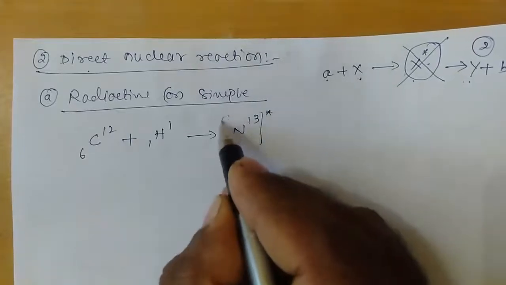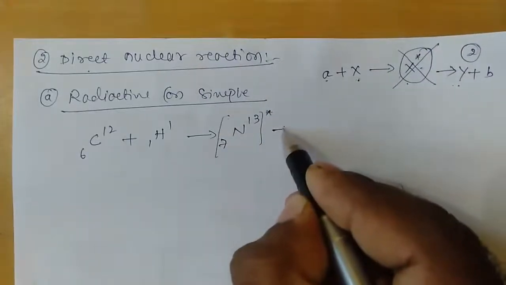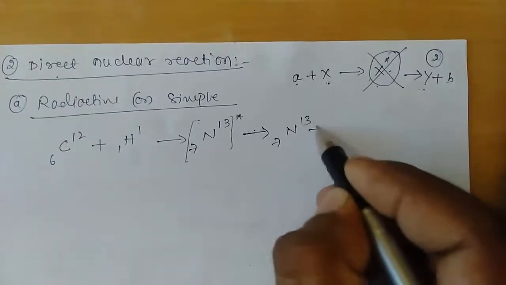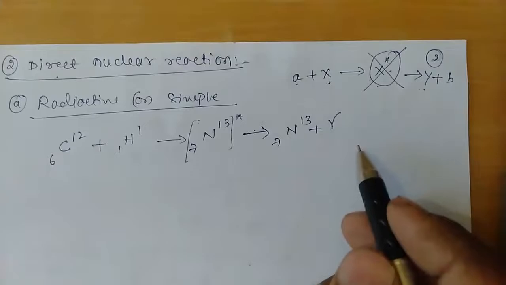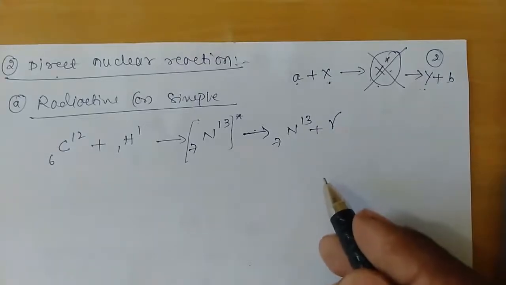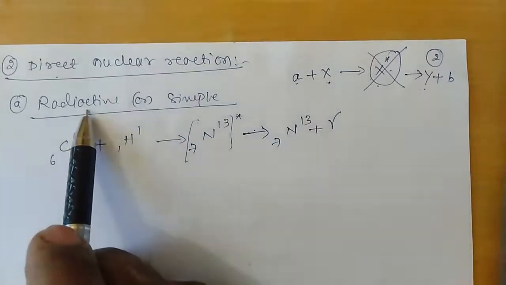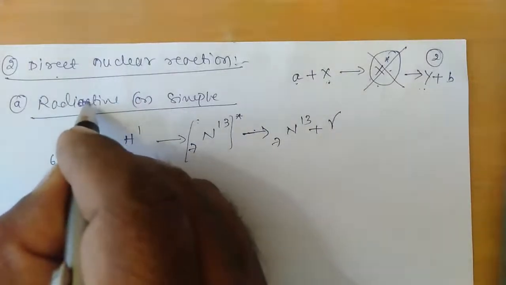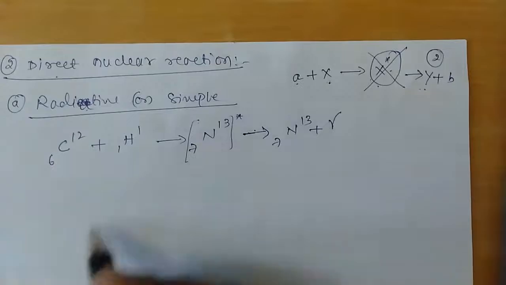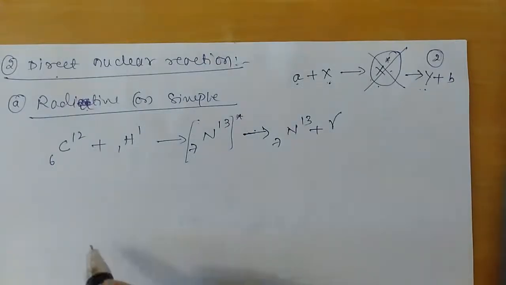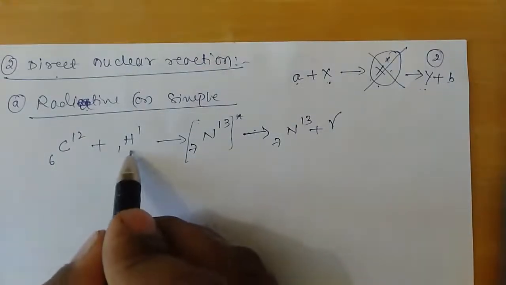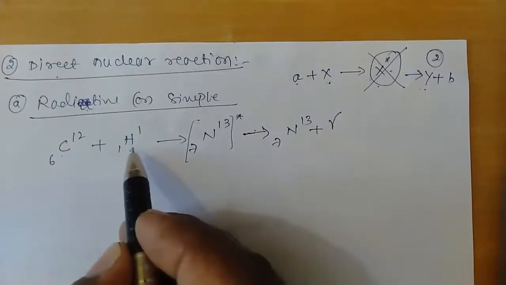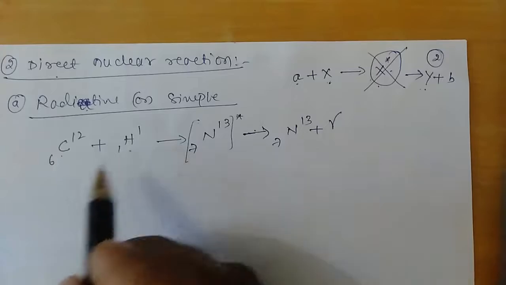This comes to the normal state by the emission of a gamma. This type of nuclear reaction is what we call a radiative, sorry, it is not radioactive, it is radiative or simple capture nuclear reaction. Here we have seen that the target nucleus will absorb a proton or a neutron, or it might absorb an alpha particle.